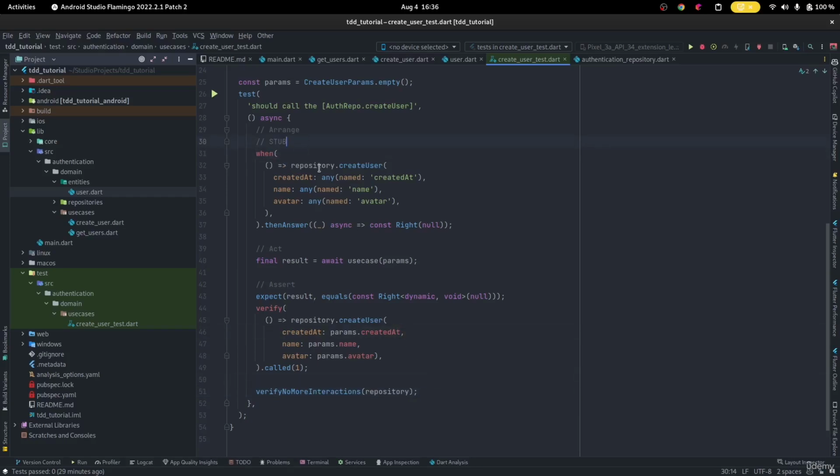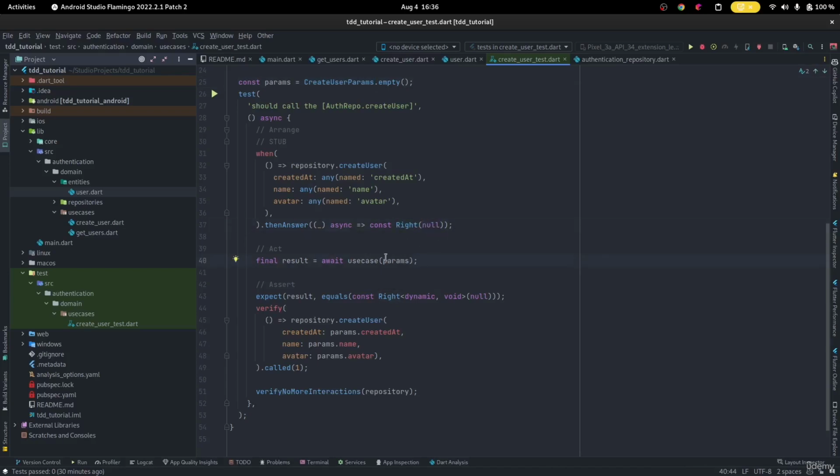We're saying that whenever the president gets called, we're arranging an answer for the person that calls the president. We're saying, Mr. President, you have to tell them this. When they give you any value for your createdAt, when they give you any value for your name, and any value at all that they give, it doesn't matter what they give to you for createdAt, name and avatar. Always answer this way, no matter what they give to you. So even if a different use case calls the same function and gives different values from what we gave in here, right? Always answer the same answer. Say "right, no mate," right?